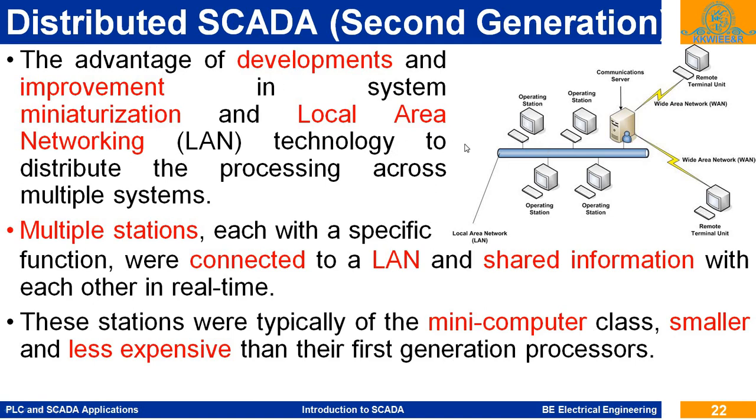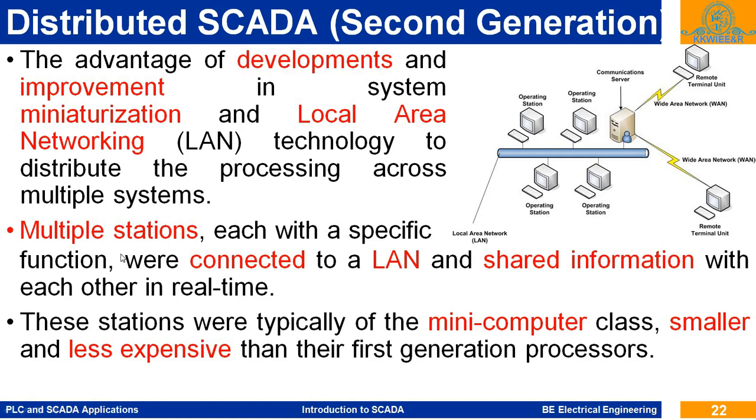By using this LAN, local area network, there are different servers connected to the LAN, and these servers perform the different tasks assigned to them. The different SCADA systems communicate with these servers or with this LAN.